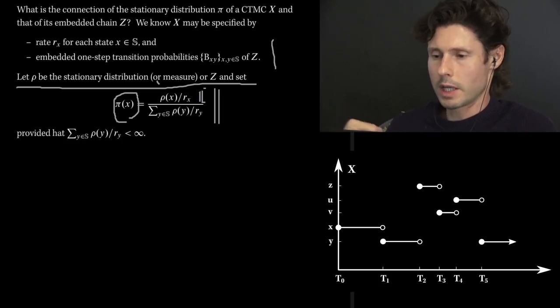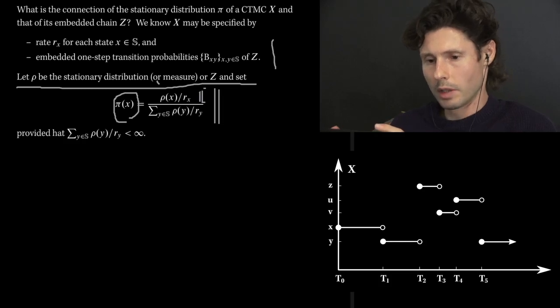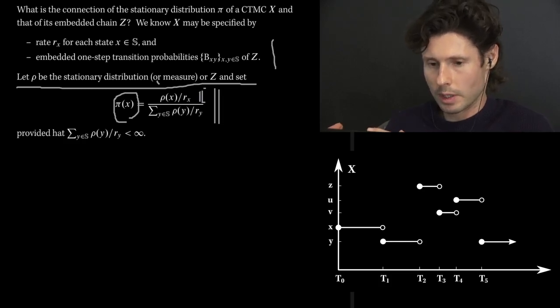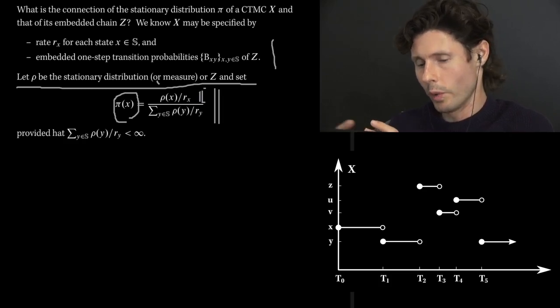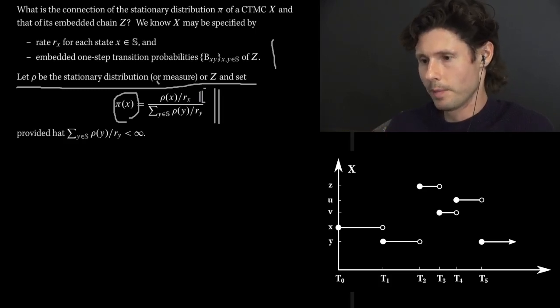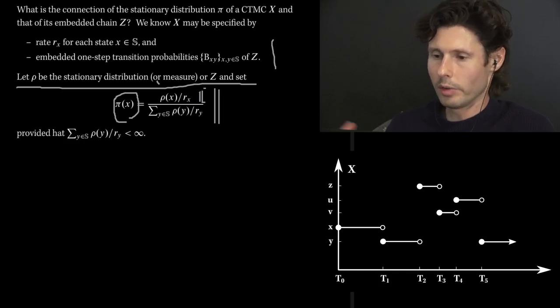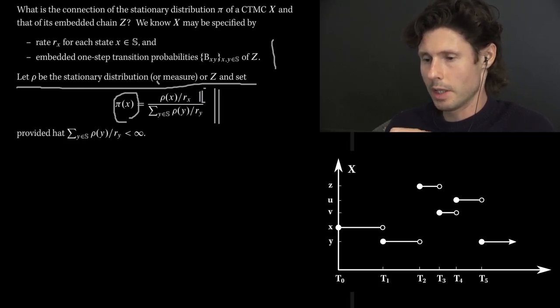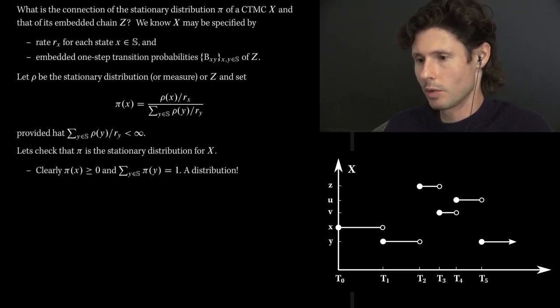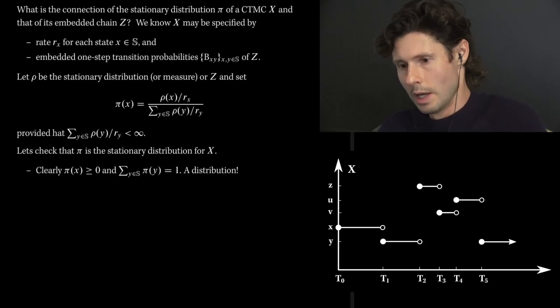Conversely, if Rx is small, so a small rate corresponds to a long waiting time, a long length to one of those steps in the diagram below me. So we wait in that particular state for a long time. And that corresponds very well with our intuition of how likely we are to find the continuous time chain in state x after a long time. If it tends to wait there, to linger there in that state for lengthy periods of time, we're just going to be more likely to find it there. So now let's see if this intuition holds water.